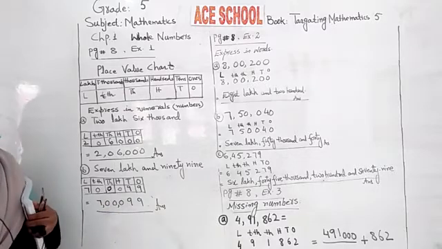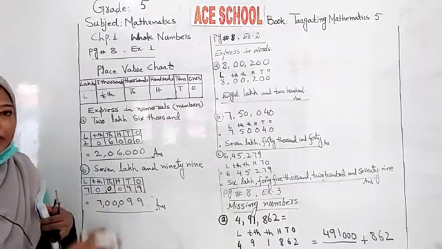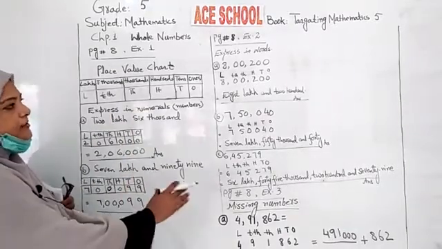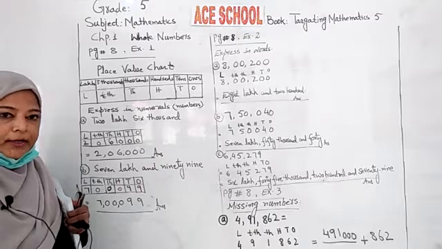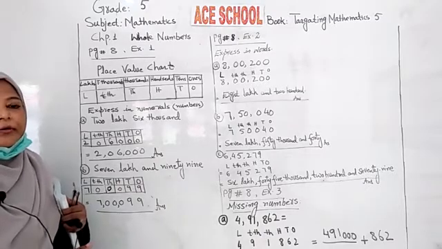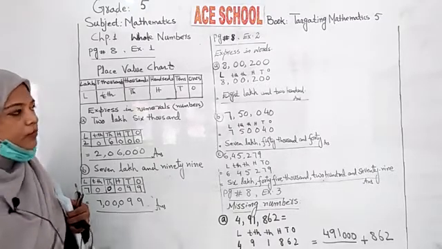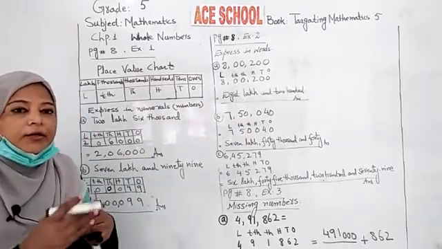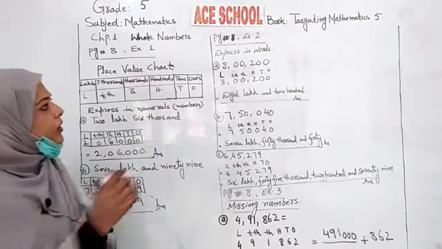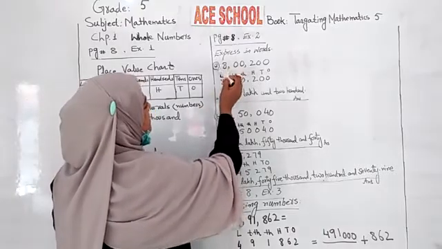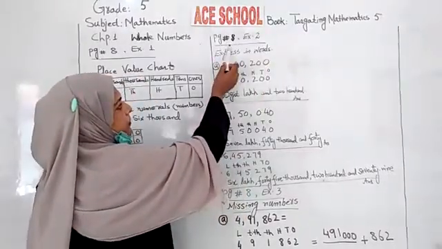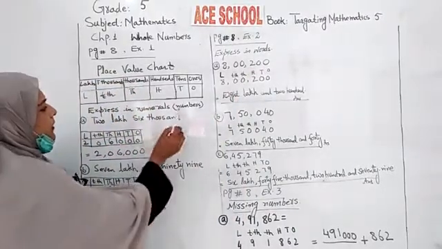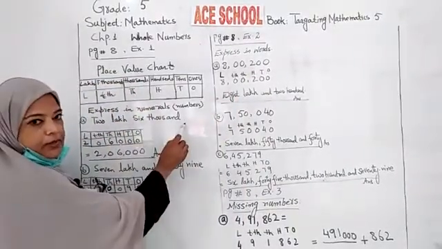You have two HP notebooks, mention HP1 and HP2. Do this work in HP1. The first assignment you will complete in HP1, then you will send your HP for checking in school. After that we will go to the next assignment, and you will do assignment 2 in HP2. Now second exercise 2 on the same page 8, the second question is express in words, means in spelling way, right?